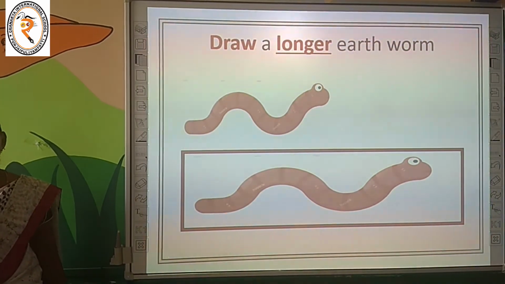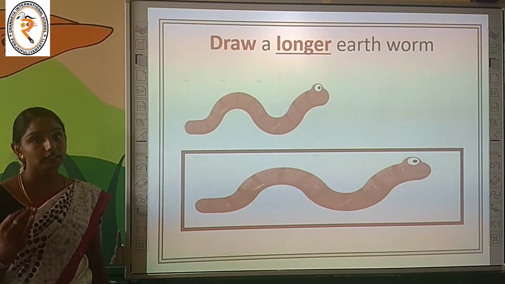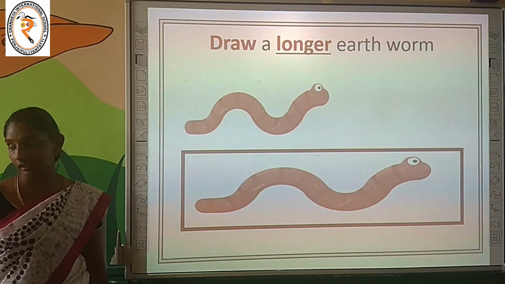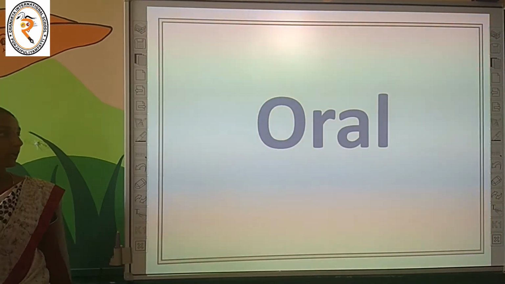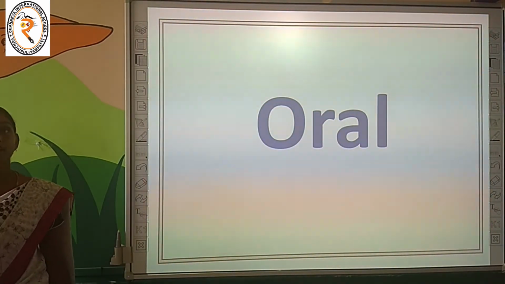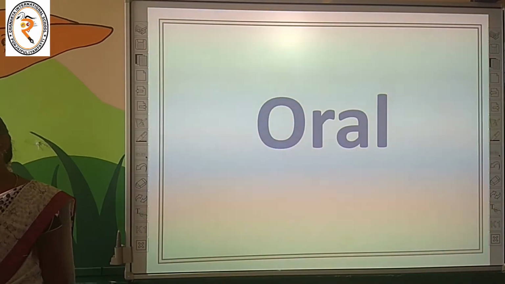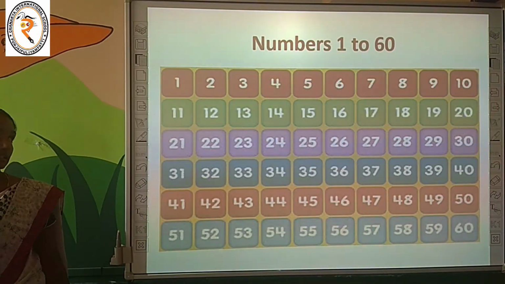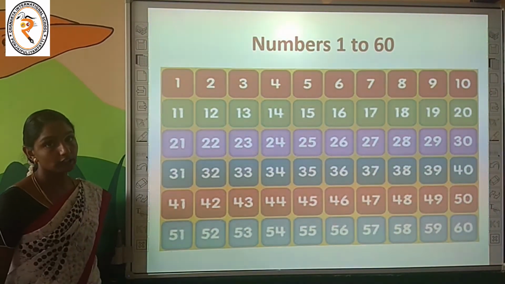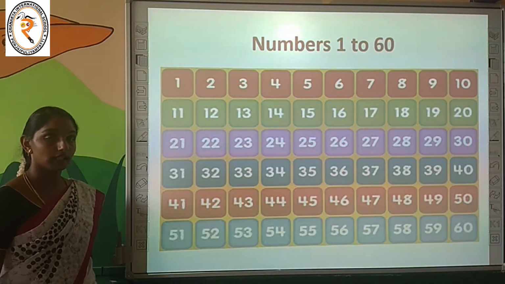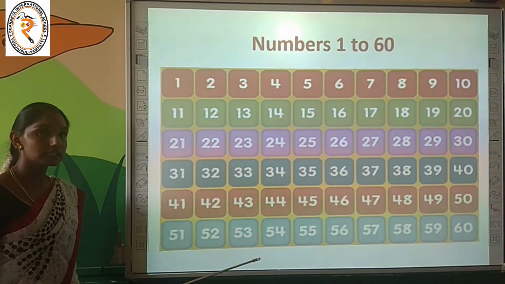Okay, children? That's it, children. Please be clear with the concepts. Okay. Now it's time for the oral part. Now we are moving to the oral part. Today we are going to read and count numbers 1 to 60. Are you ready? Do you like to read and count numbers? Read with me, okay? Read the numbers loudly.